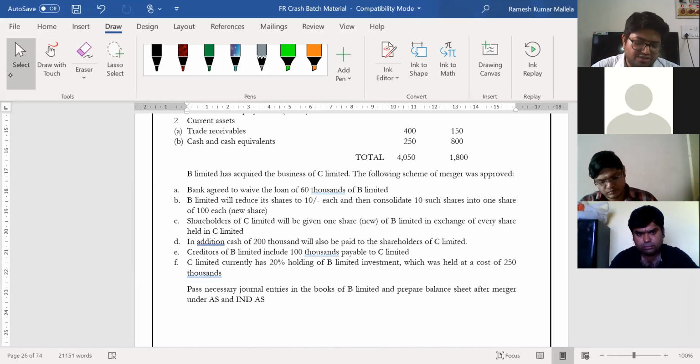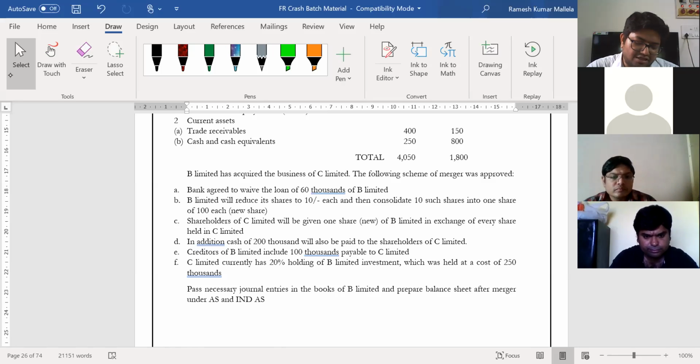B Limited will reduce its shares to 10 each, and then consolidate 10 shares into 1 share of 100 each.